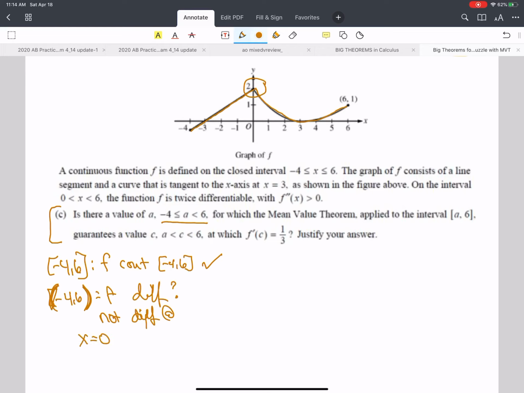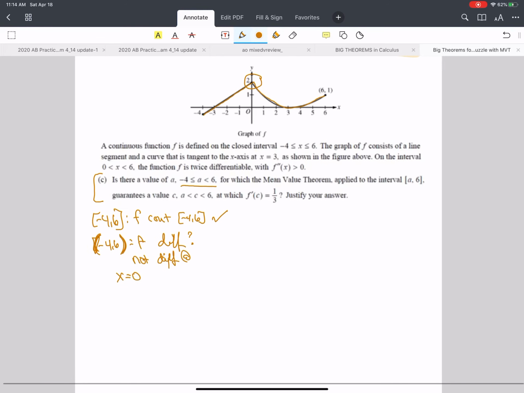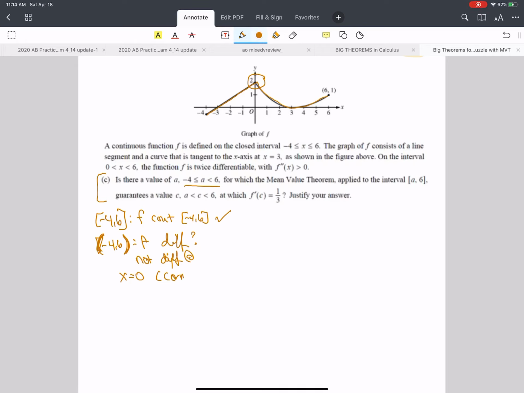You can say it's not differentiable because of the corner or cusp. That's totally fine. But I know that they're getting pickier with that. And for not differentiable, that means the limit as x approaches 0 from the left of f prime does not equal the limit as x approaches 0 from the right of f prime. Just think about what that means.